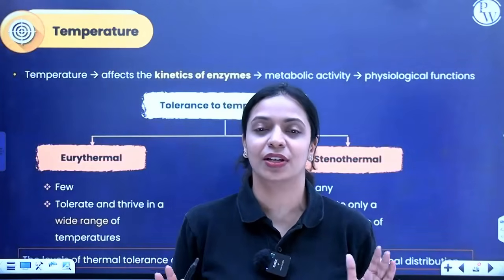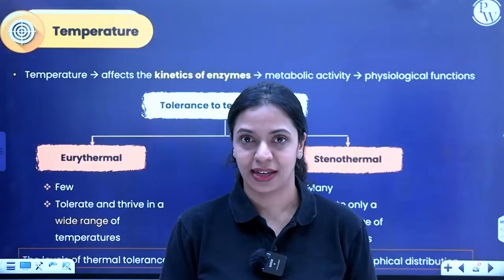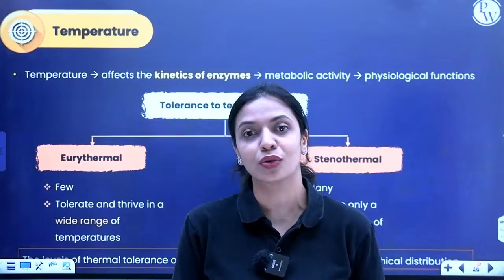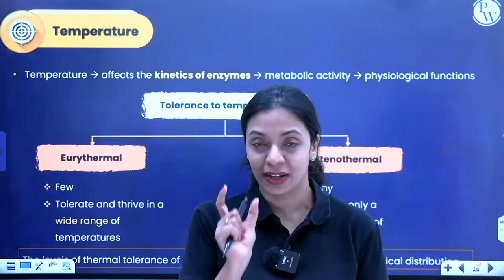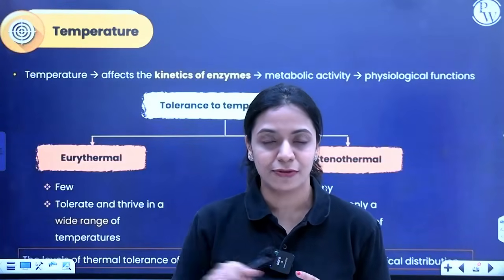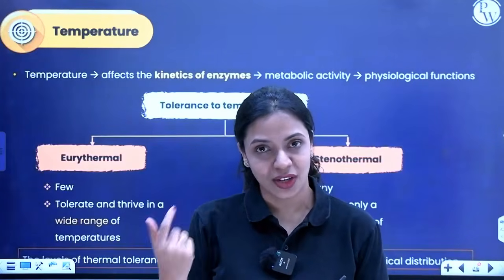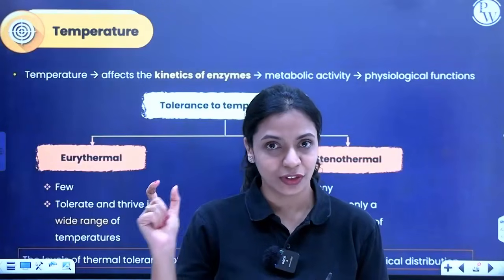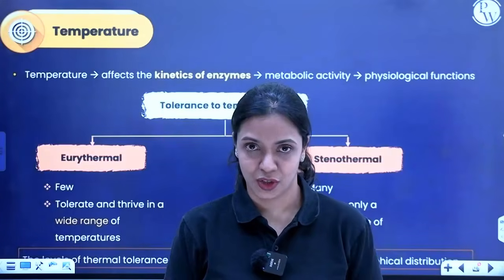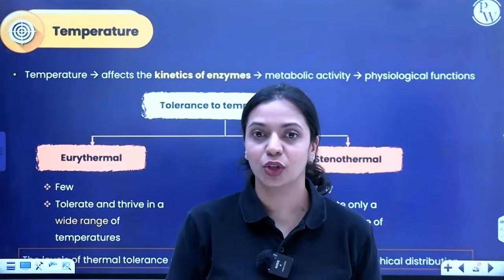And every single chemical reaction that's taking place inside of our cells, even right now, is mediated or catalyzed by enzymes. And you also learned that enzymes require a specific temperature to function. There is a temperature optimum, a range within which each enzyme can function to its best ability. I'm sure you remember that graph where you had temperature on the x-axis and enzyme activity on the y-axis, and you know that for each enzyme the temperature range varies, right? So if there is too much variation in our temperature, those enzymes will get denatured.